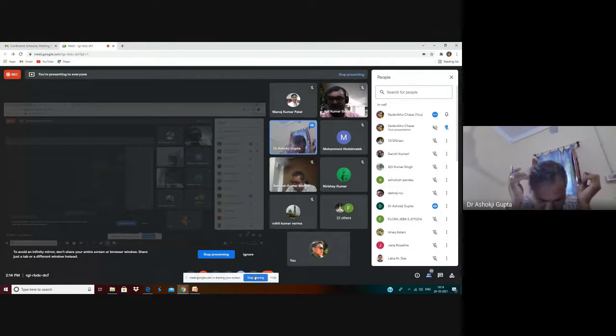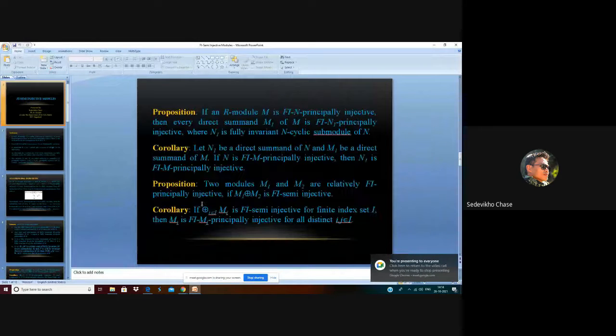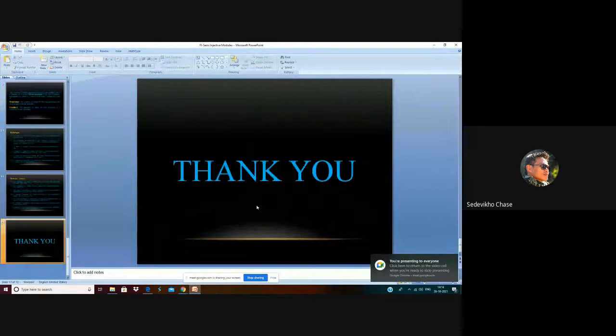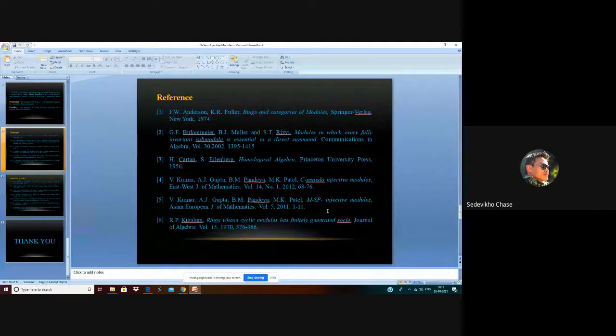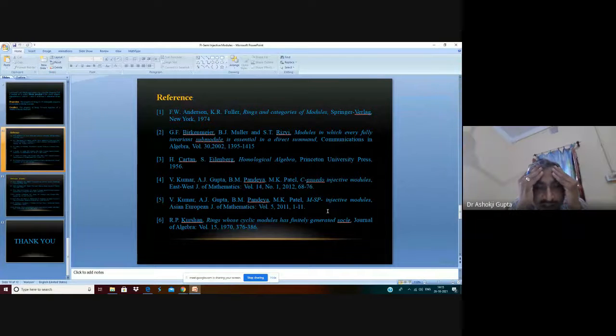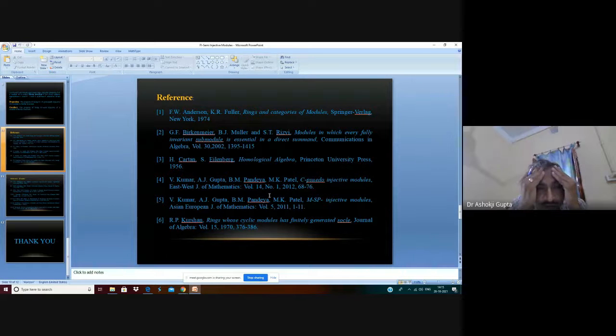Is there any connection of your Fi semi-injective and quasi-principal injective? Because I have taken some help from those references. Actually, numerous results have been proven, but I did not list them here. So you have heard of quasi-principal injective? Yes, sir, I went through that paper also.